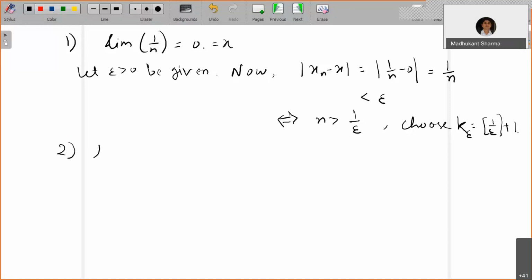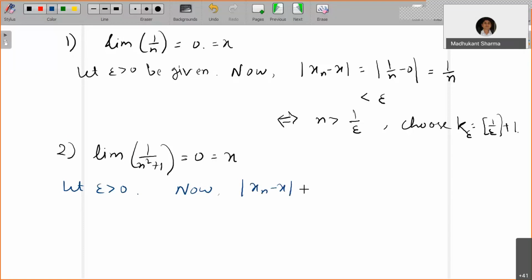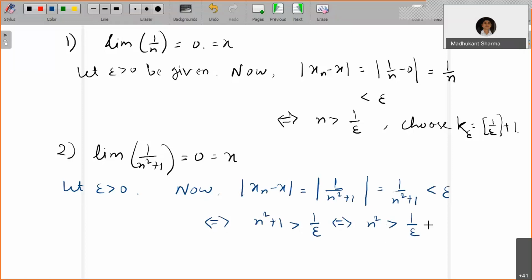Now the second problem, if I go with the limit of 1 by n square plus 1 equals 0, which is x. So again, I will start with: let epsilon bigger than 0. Now you have mod of xn minus x equals mod of 1 by n square plus 1. This is 1 by n square plus 1 less than epsilon. This is if and only if n square plus 1 is greater than 1 by epsilon. Okay, so this is if and only if n square is greater than 1 by epsilon minus 1.